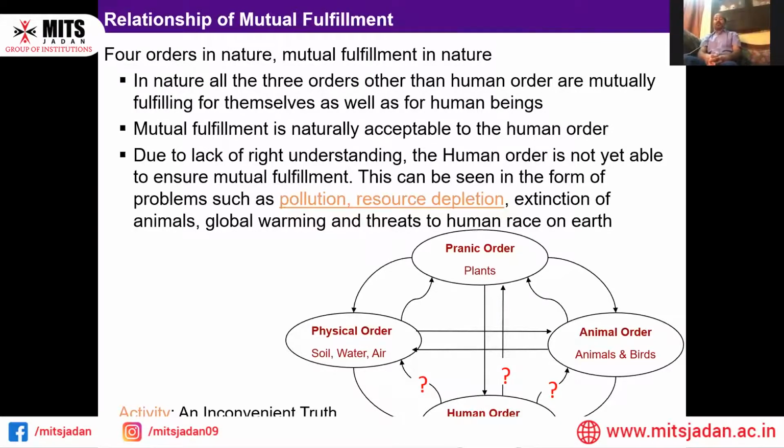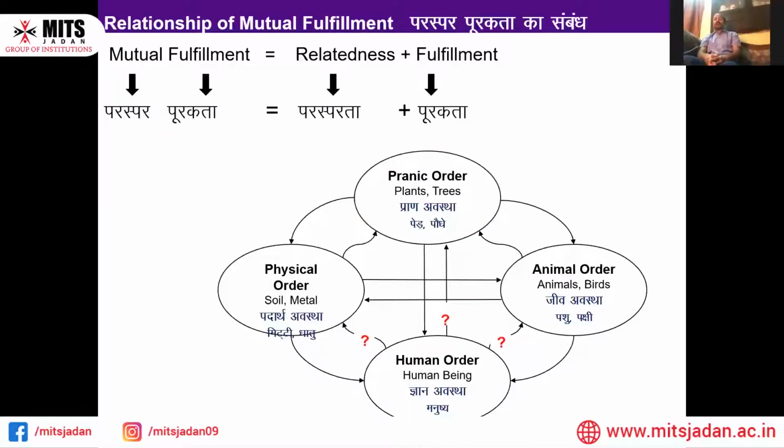We'll be staying on the previous slide only first. So we are informed again and again that we are supposed to plant plants to save mother earth. So the plants are also going to help the material order, to have the rains also in that way. So they both are mutually fulfilling each other.